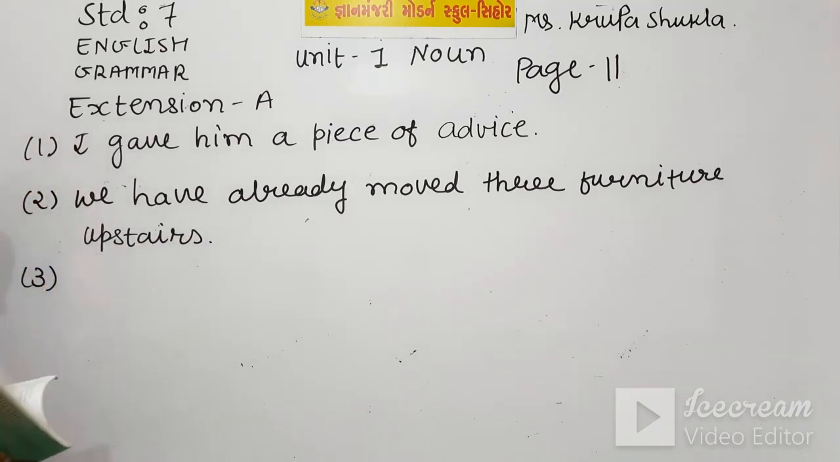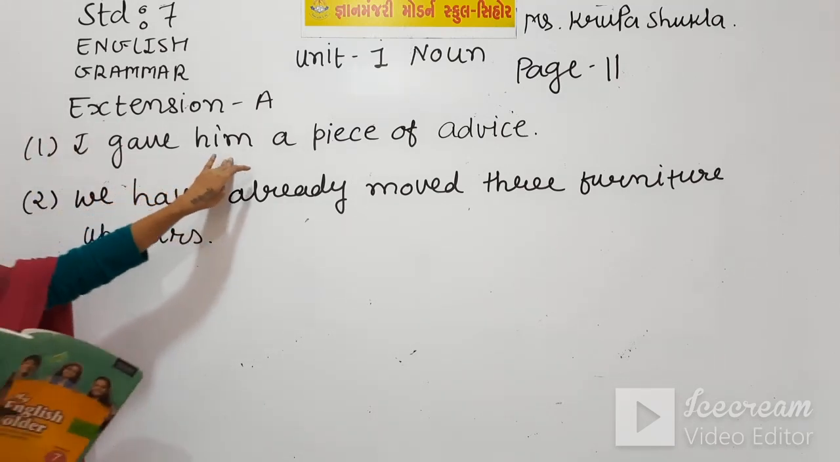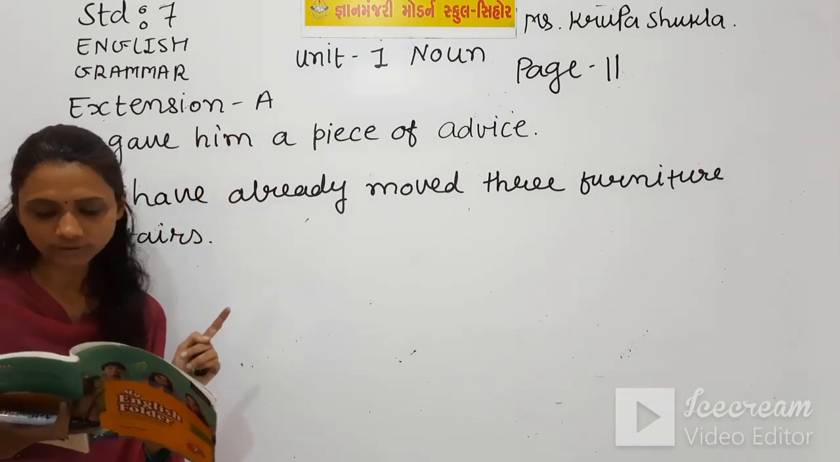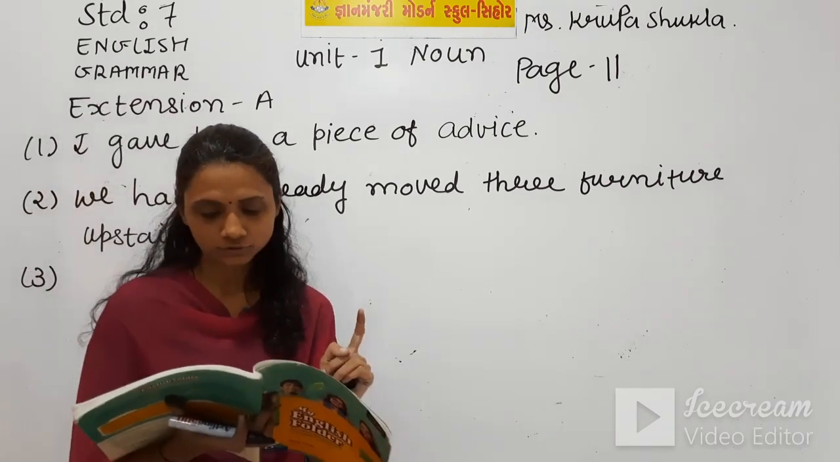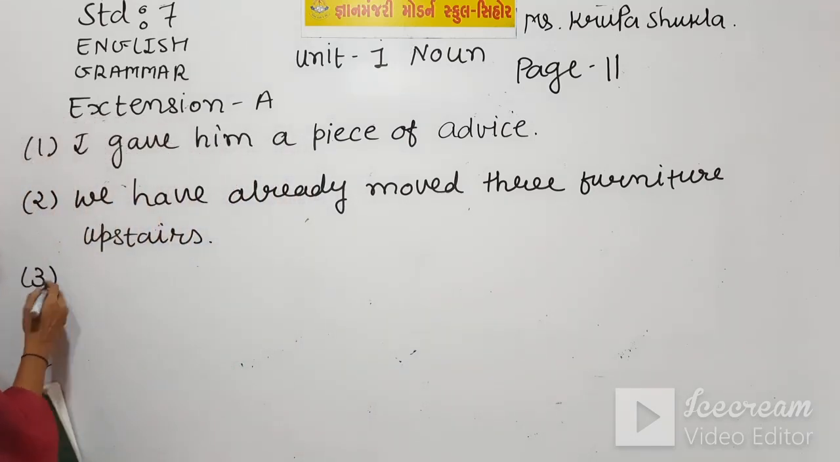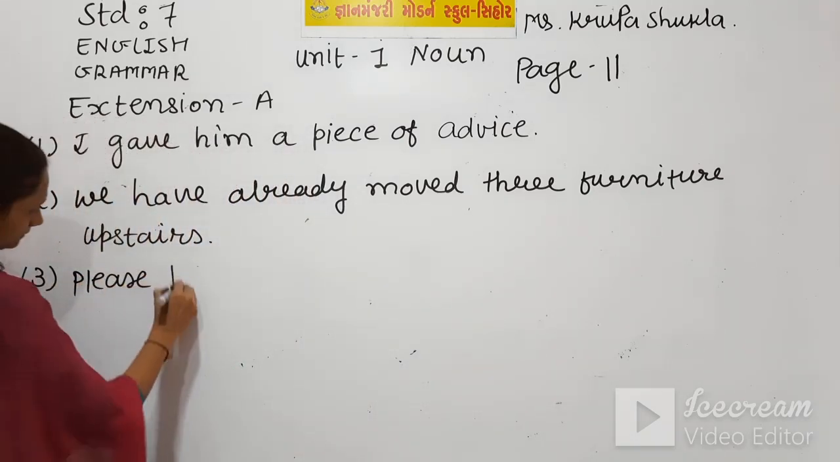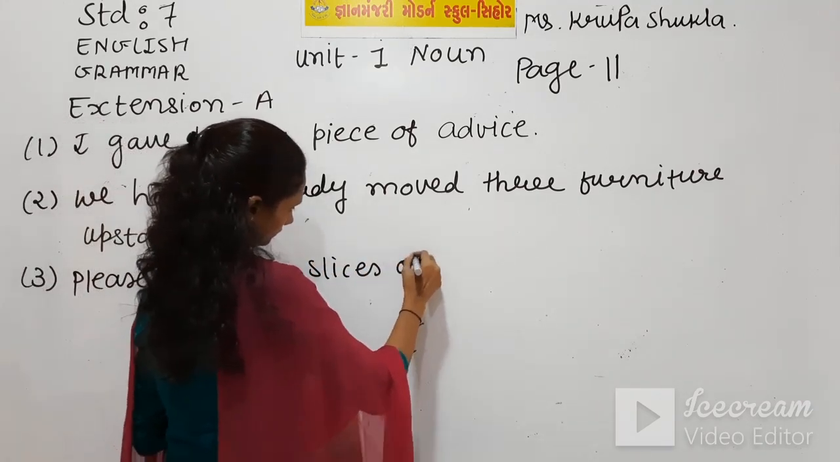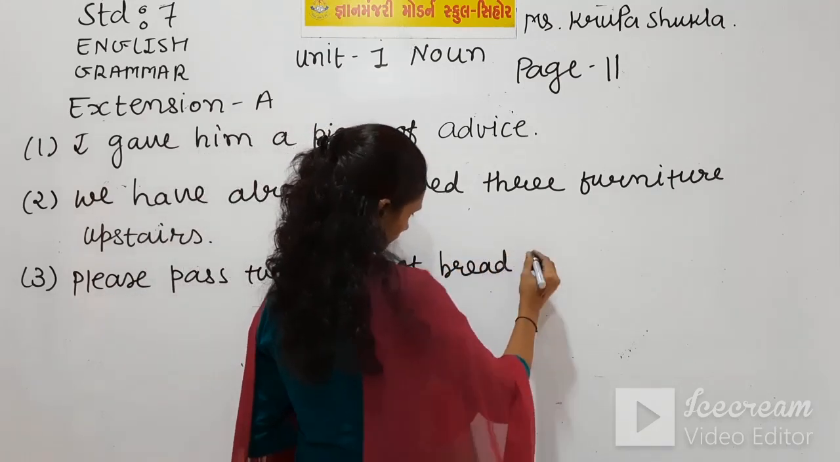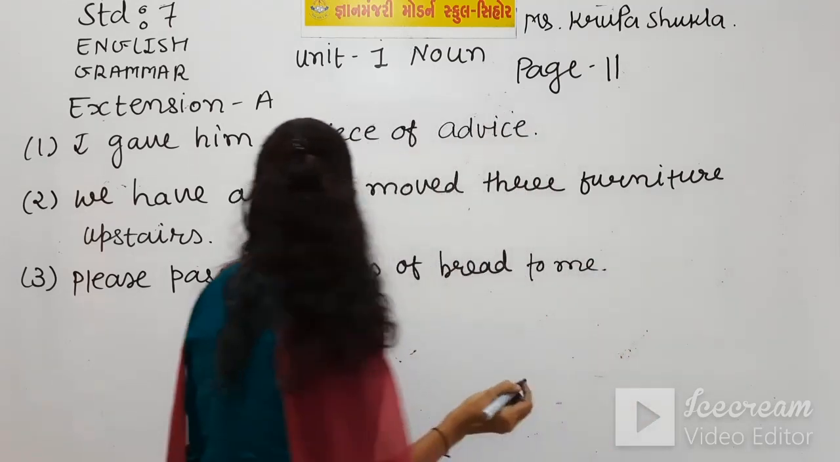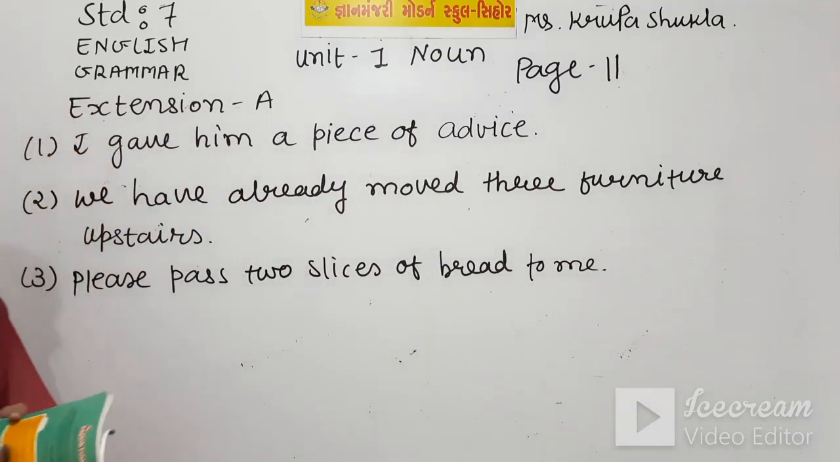Number 3 is, see, in this you have to underline advice word, in this you have to underline furniture word. Number 3 is, please pass 2 breads to me. So underline breads word and the answer is, please pass 2 slices of bread to me.